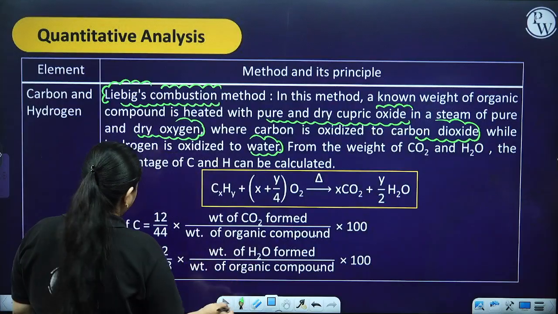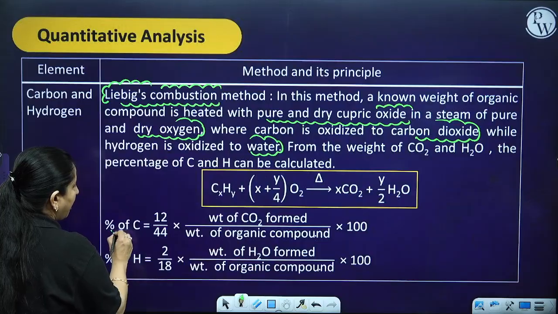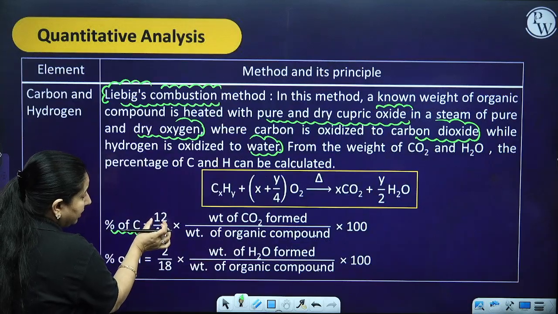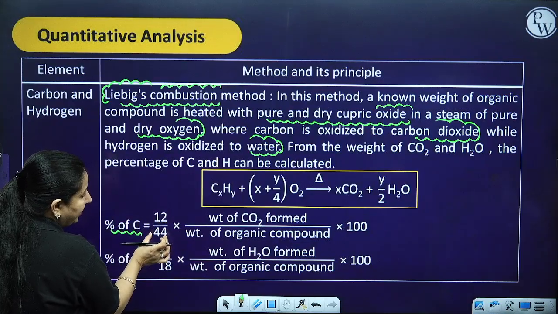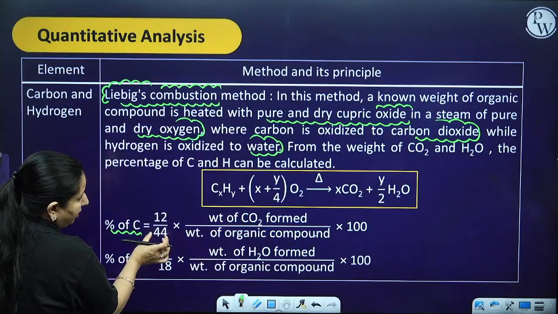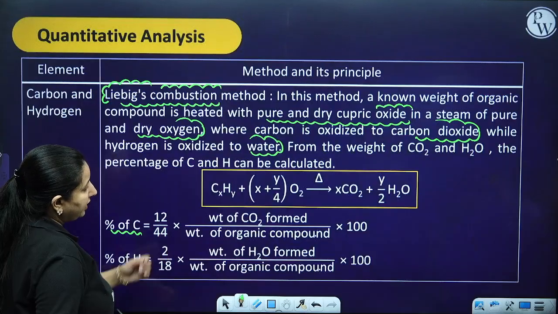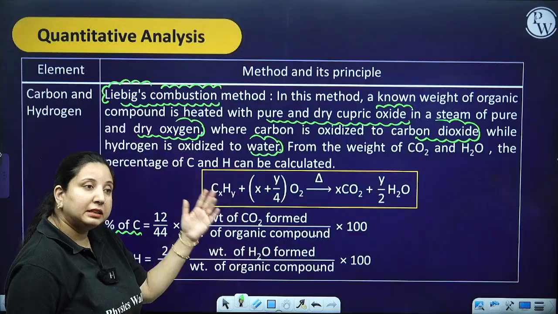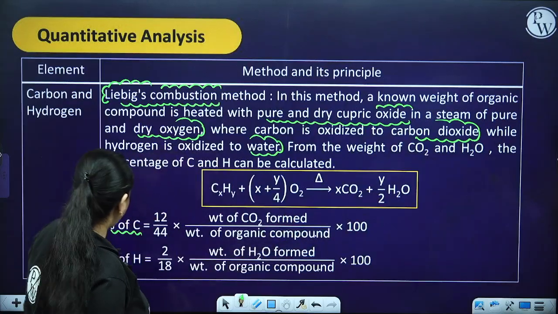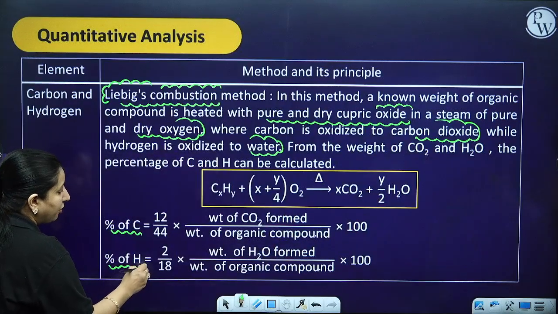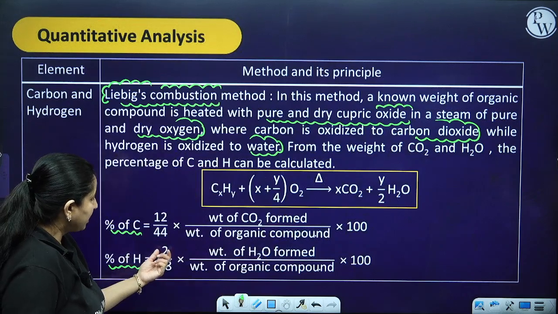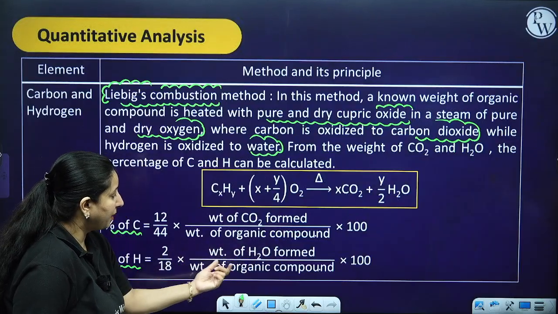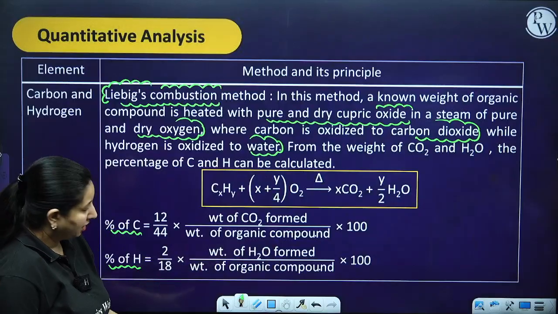If I want to find the percentage of carbon, it is the molar mass of carbon divided by the molar mass of carbon dioxide, into the weight of carbon dioxide formed, divided by the weight of organic compound taken in the starting, multiplied by 100. For hydrogen, it is the mass of hydrogen divided by that of water, into the weight of H2O formed, divided by the weight of the organic compound taken, into 100.